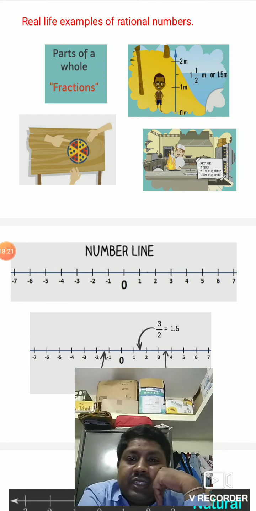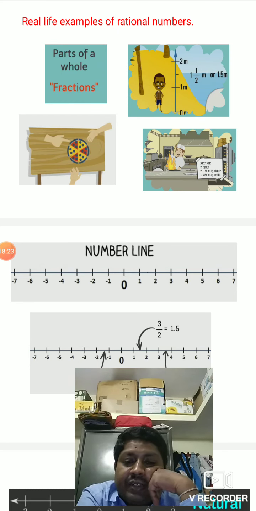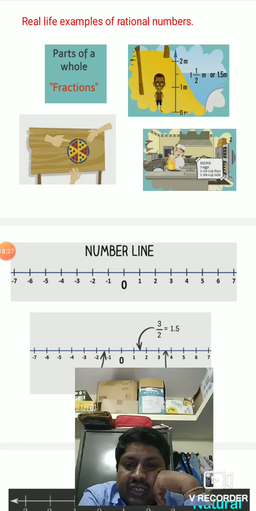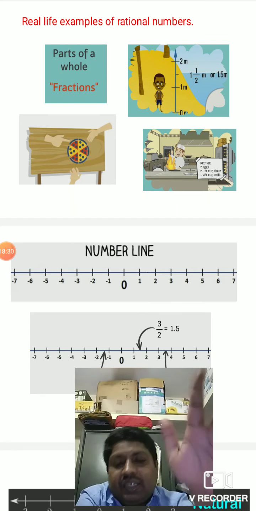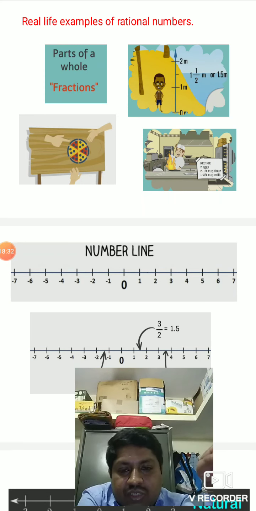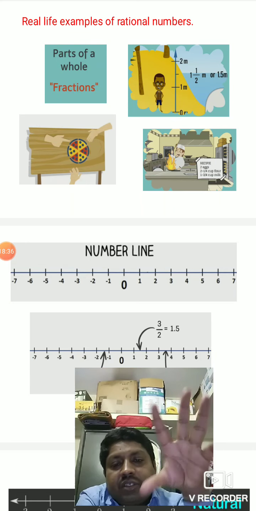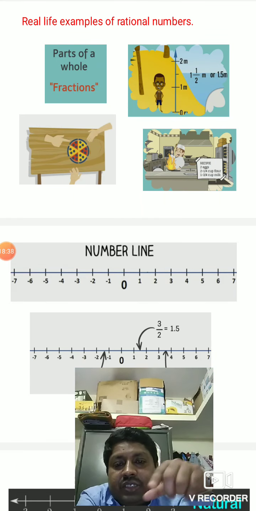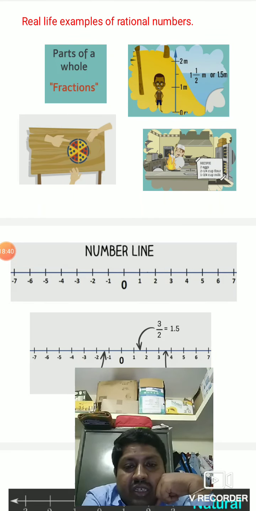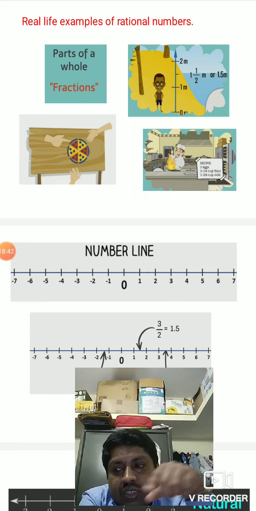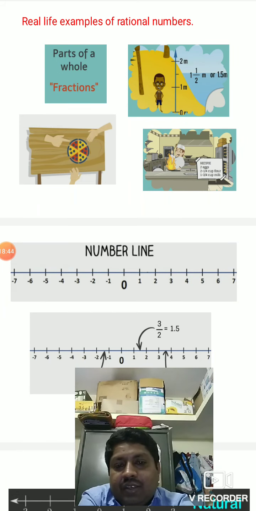Now we'll see the number line. You might have learnt about number lines, isn't it? Number line means the numbers which are on a line. Line you already know that. So numbers which are present on the line is called a number line. You can see there is an integer number line with 0 in the middle, and on the left hand side negative integers, right hand side positive integers. Okay, got it?